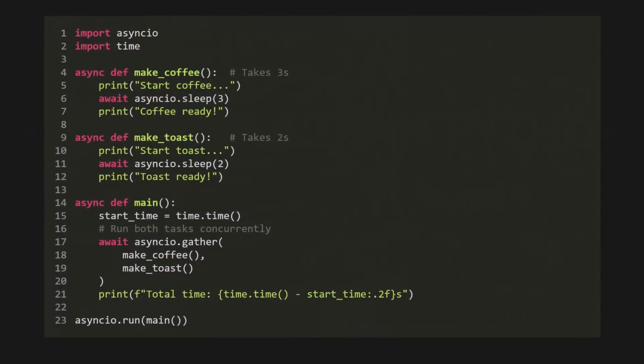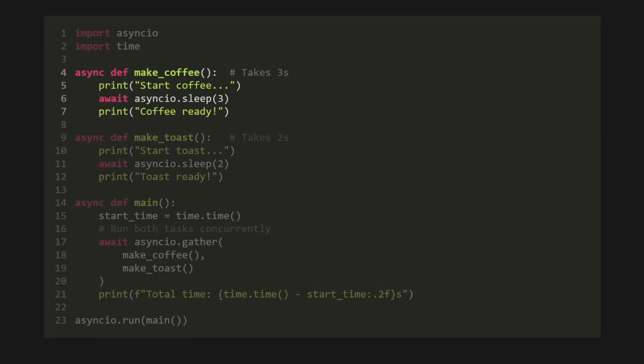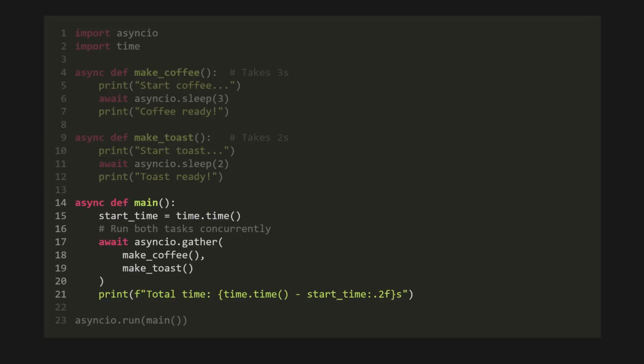Let's look at a super simple Python example, totally unrelated to LLMs. Imagine we have 2 tasks: making coffee, which takes 3 seconds, and making toast, which takes 2 seconds. We mark both functions with async def. Inside each, instead of just waiting, we await a sleep command. This await is the key. It tells Python, I'm pausing this task. Feel free to go work on something else. In our main function, we use asyncio.gather to tell Python to run both of these smart chef tasks concurrently.